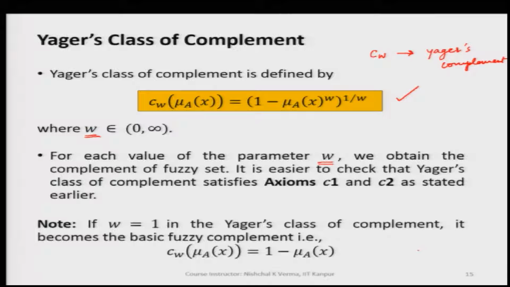We can see here that if we take w equal to 1, what we get is C_w of mu_A(x) equal to 1 minus mu_A(x). So, C_w becomes the basic fuzzy complement operator when w is equal to 1.